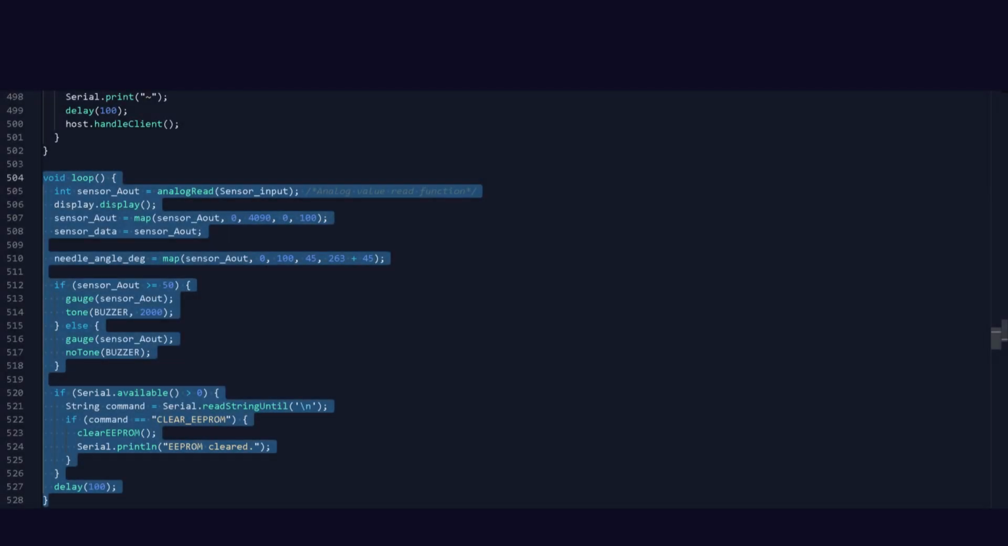Last thing we need to do is to make loop function. It maps the value of sensor from one range 0 to 4090, that's maximum analog output, to 0 to 100. Similarly, it maps needle angle according to the sensor value. It plays the buzzer when sensor value exceeds 50. And here an if statement to clear the memory when commanded through serial monitor.